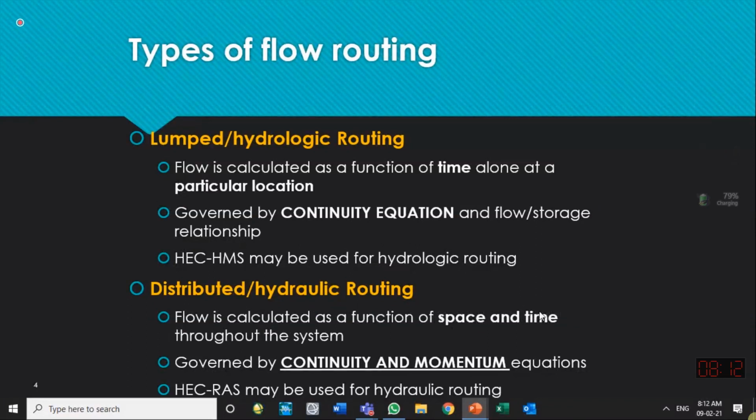We also call time variation temporal variation, throughout the system. System means your channel, your canal, your river. System is a very broad term. We use it for different fields of life. System analysis is a management technique. Anything which has some input, some transformation and some output, we say this is a system.